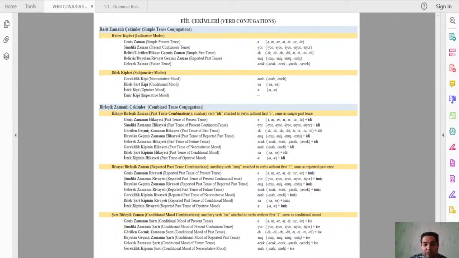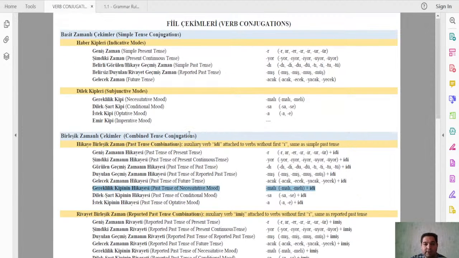So this is the past tense of the necessitative mood, and where do we stand in terms of this topic? We stand here. Let me zoom in and highlight it for you. Before this highlighted topic, we already covered everything in the previous topics. We are now at the combined tense conjugations.